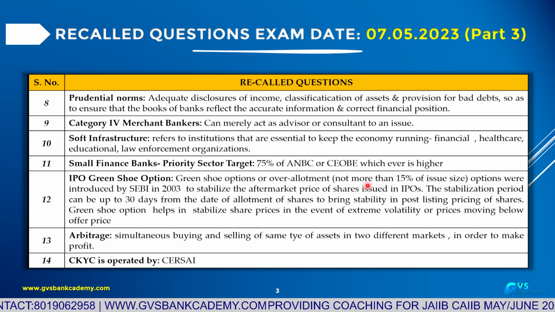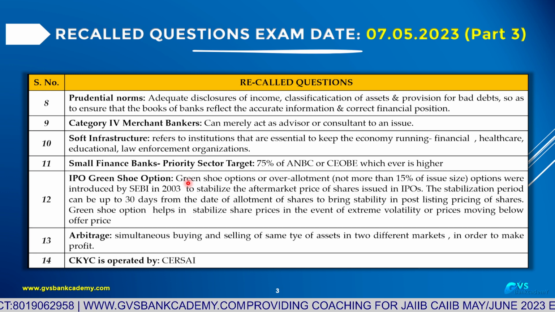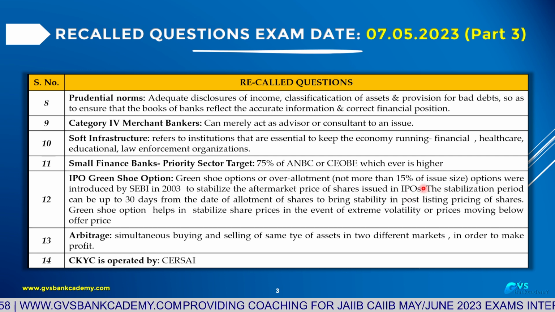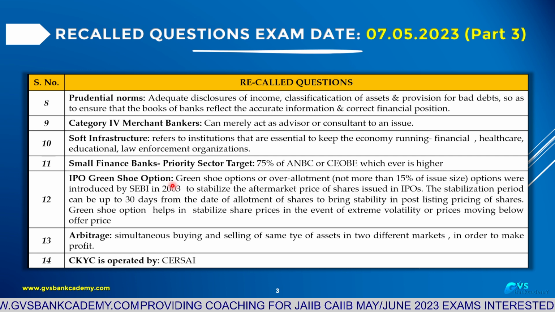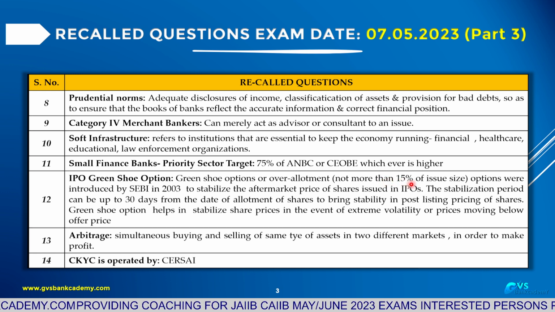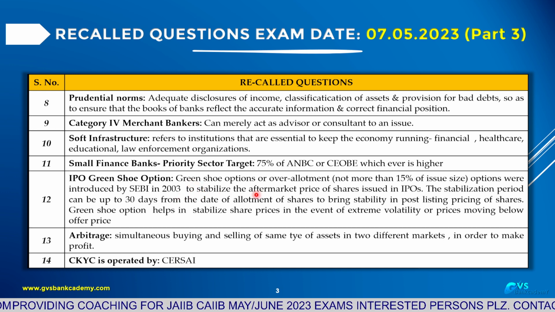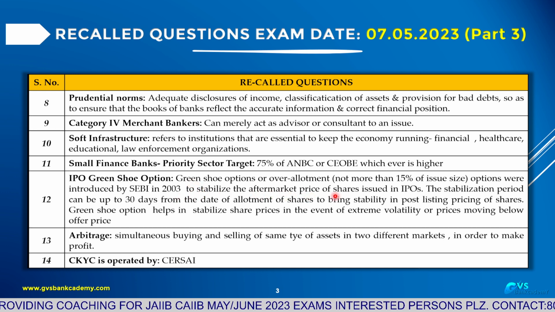At the time of issue of shares, a green shoe option means they can issue over-allotment of shares, at least issue size into 15%. Whatever the total issue size, under the green shoe option, the company has the option, the right, to issue up to 15% of the total issue size. What is the benefit? To stabilize the aftermarket price of the shares issued under the initial public offer.